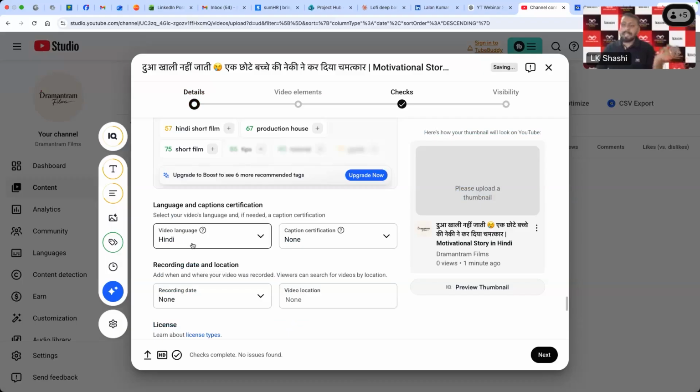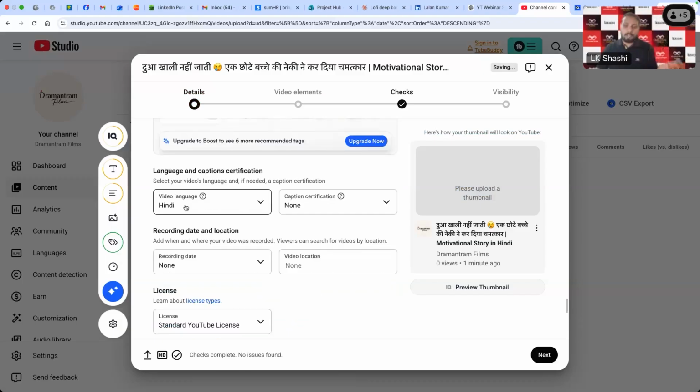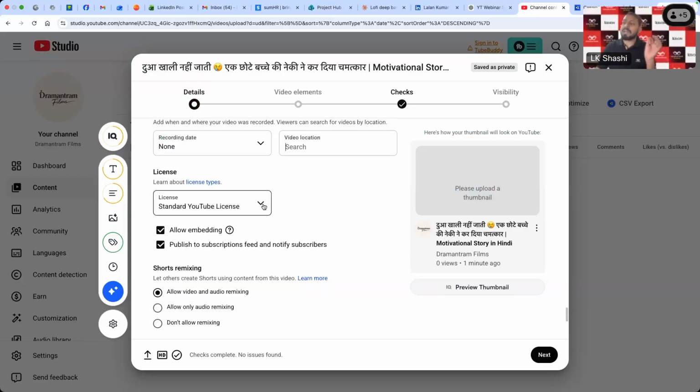There is an option, you can set the video language. You can set the date, like which date you have recorded this video, or on what location you have shot this video, or you are publishing for the Indian audience. Let's say Indian audience, you can set the location to India. And also you can keep the license to standard YouTube license, because that's how it gives you the copyright of your video. Otherwise, let's say there's a Creative Commons, it gives permission to use to anyone. So don't use that, use only the standard license, where the copyright is with you only.